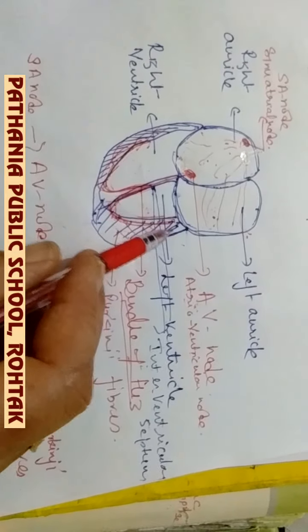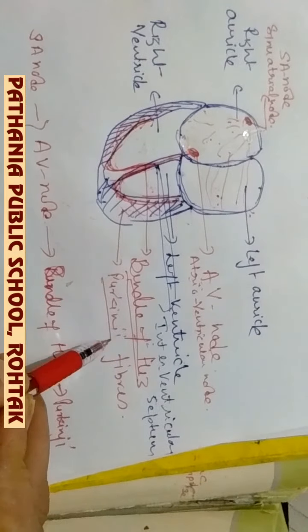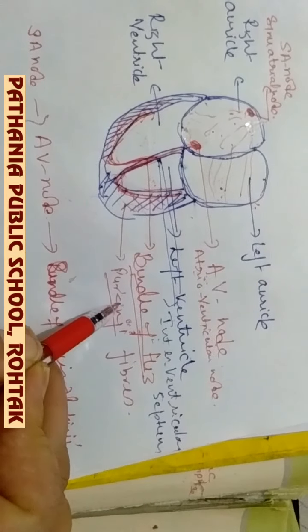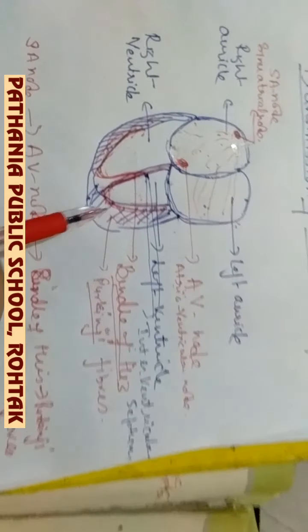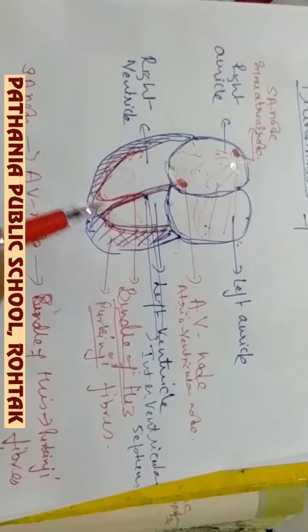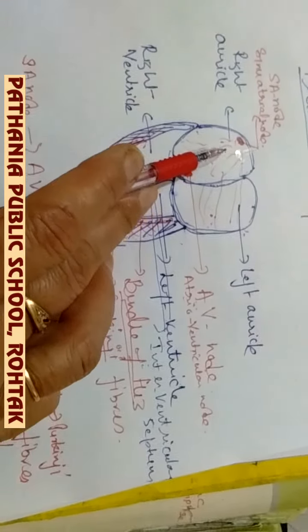Hence the transmission of nerve impulse takes place from the sinoauricular node to the AV node, then to the bundle of His, then to the Purkinje fibers, and then to the ventricular wall. So that both the ventricles will also contract simultaneously after receiving the cardiac impulse. This is what I have explained.